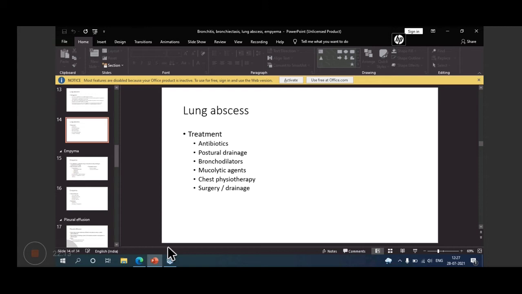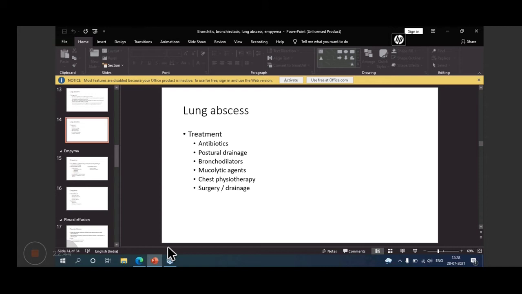Then, of course, X-ray chest, CT scan, bronchoscopy, all can be done. And by bronchoscopy, you can also do lavage and these tests. Then treatment is antibiotics if infection is there. Then because an abscess is there, postural drainage is important. Then bronchodilators, mucolytic agents, chest physiotherapy is important. And then surgery or drainage.